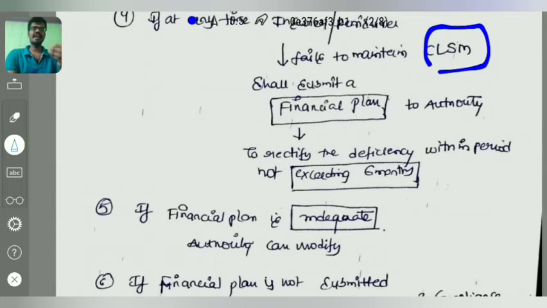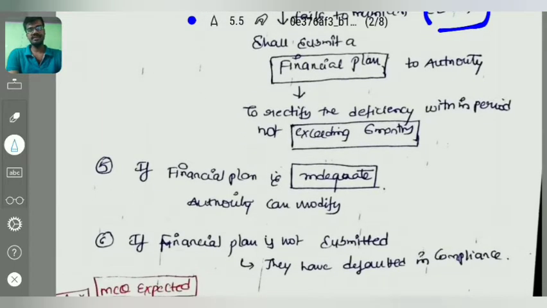If the authority thinks that the financial plan is inadequate, it can modify the financial plan, or it can reconsider the financial plan for the insurance company or reinsurance company. Coming to the next point, if a financial plan is not submitted even though the control level solvency margin is not maintained, then such insurance company or reinsurance company shall be deemed to be in non-compliance of this particular section 64 VA.